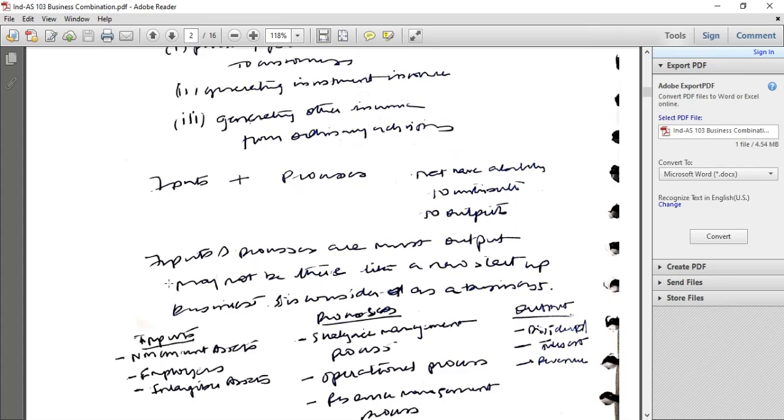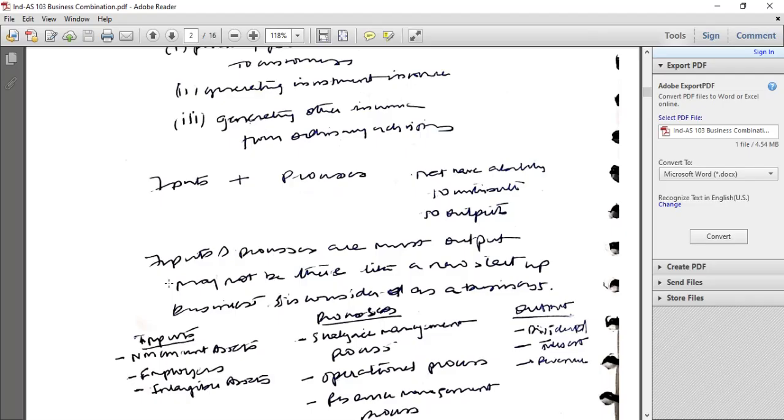Inputs: non-current assets, employees, intangible assets. Processes: strategic management process, operational process, presence of management process. Outputs: dividend, interest, revenue. It will be a business combination if inputs and processes are there even if no output is there. Part of a business is also considered for transfer. H Limited, S Limited: H Limited acquires the business. Inputs plus processes is equal to output.